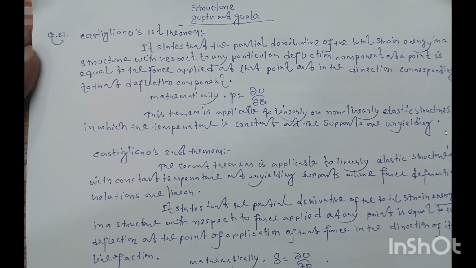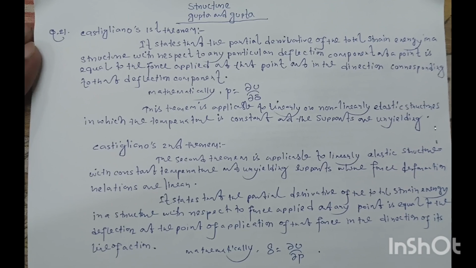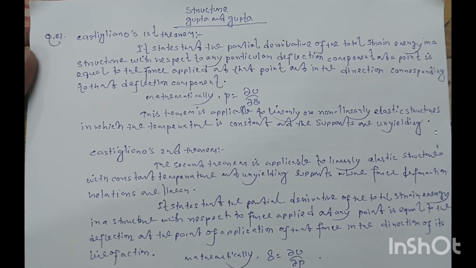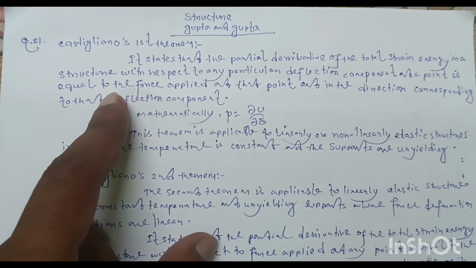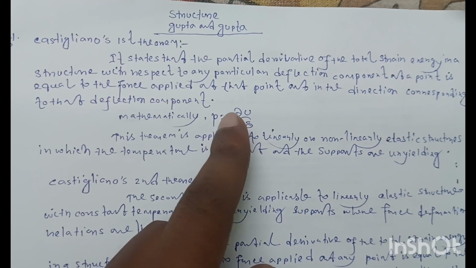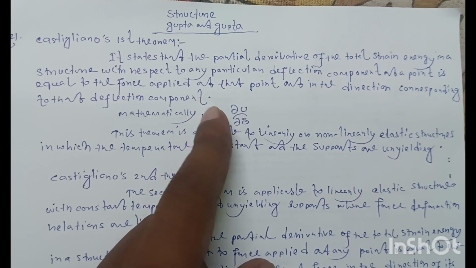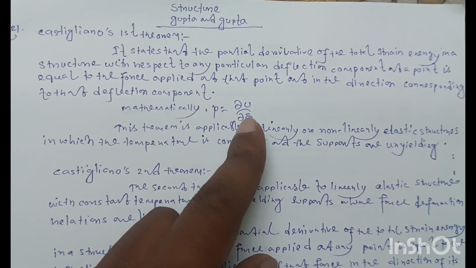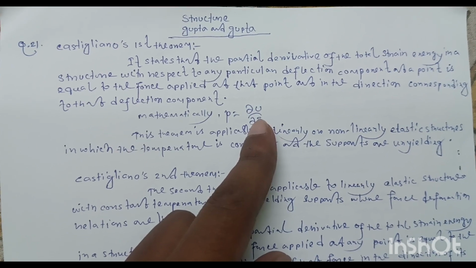the structure. This theorem is applicable to linear or non-linear structures in which the temperature is constant and the supports are unyielding. The theorem says that if we take the partial derivative of the total strain energy of a structure with respect to the deflection component, then we will get the applied force for which the deflection is concerned.